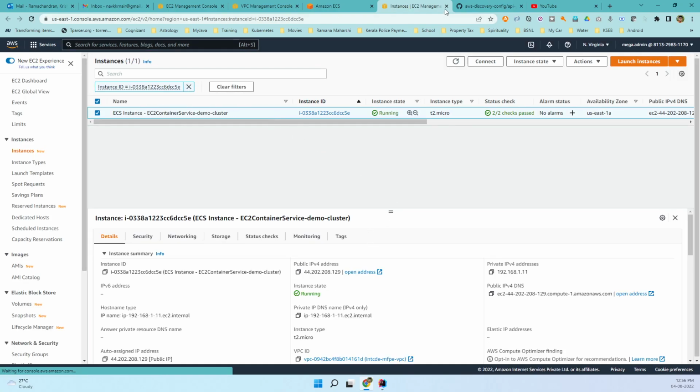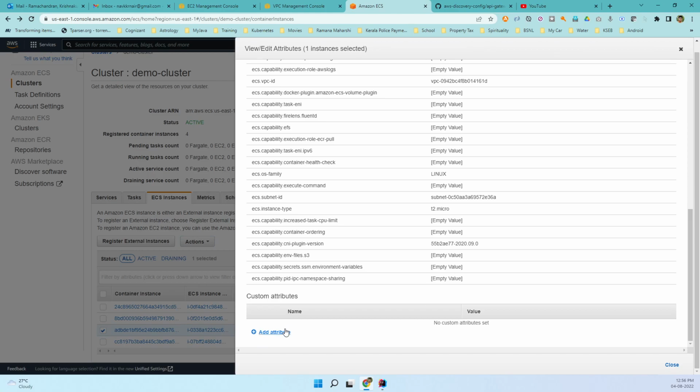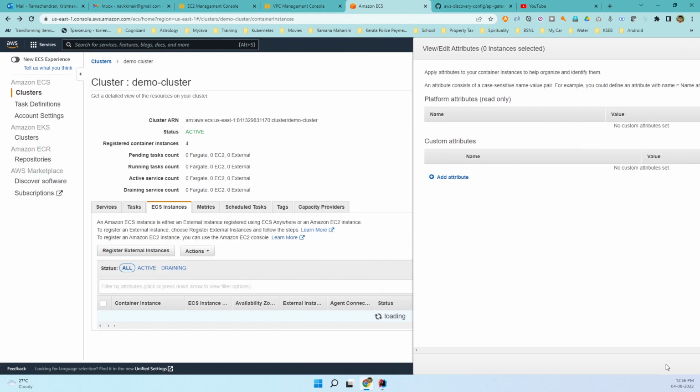So let me see if this is public. So this is public. So for the third one, let me go to the actions, edit it, and then add an attribute of group as public, and then check it and close.